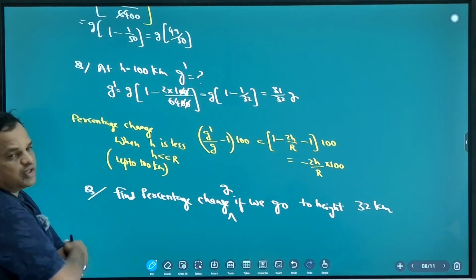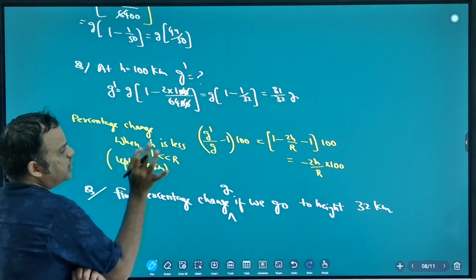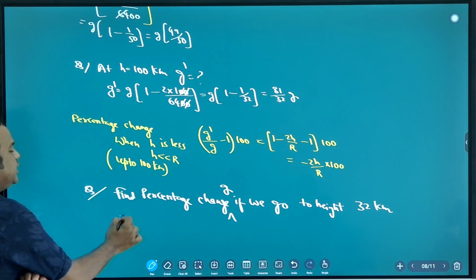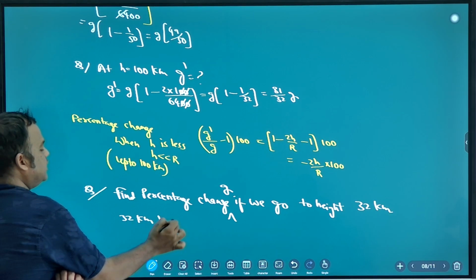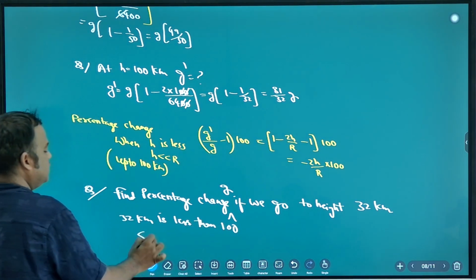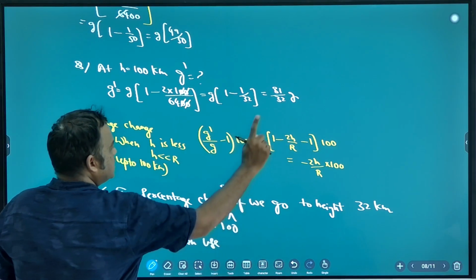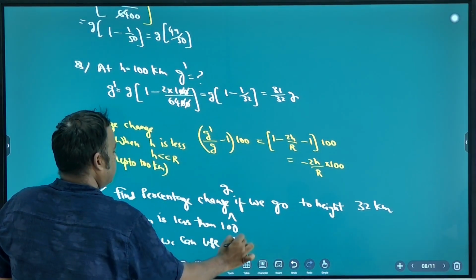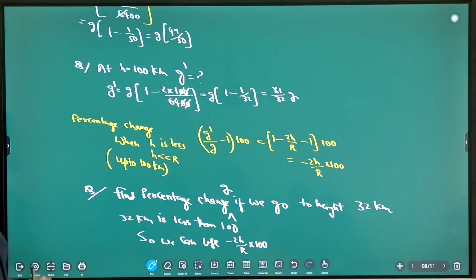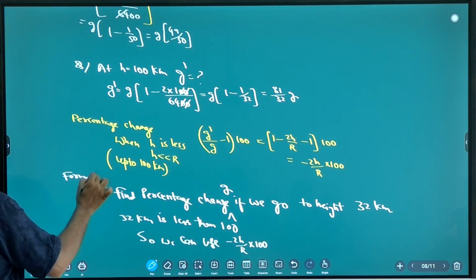So 32 kilometer is less than 100. Up to 100 kilometer you can use this formula, minus 2h by r into 100. Okay, write in your formula diary. Formula you maintain.